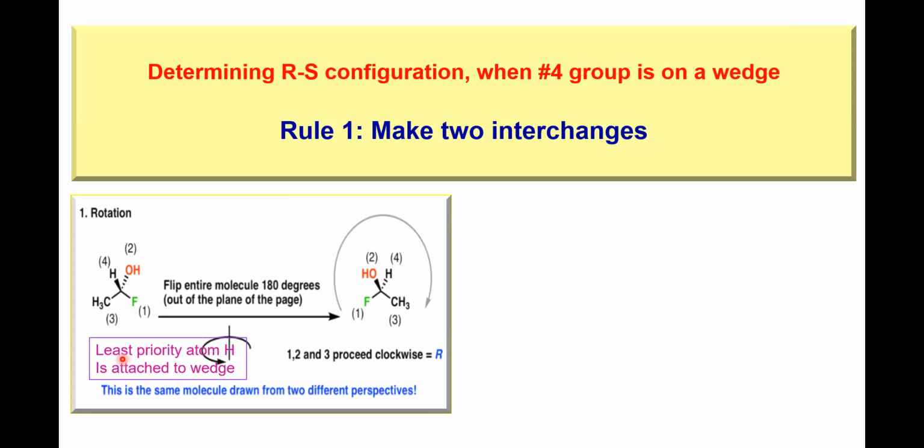So least priority on wedges. Therefore we have rotated the molecule in plane, which is equivalent to 2 interchanges. So wherein you get the least priority atom attached to the dashed line, you can assign the configuration.